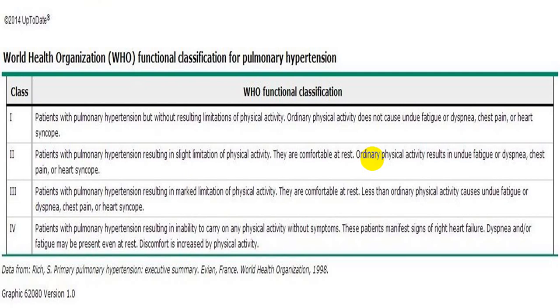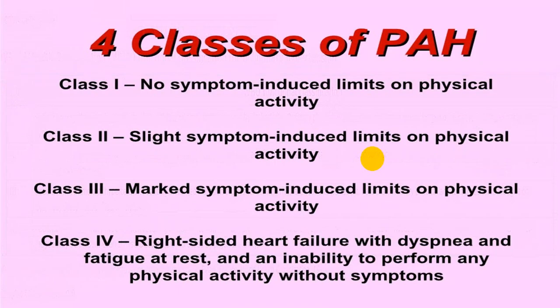1. No limitation to physical activity. 2. Slight limitation to physical activity. 3. Marked limitation to physical activity. And class 4, at bed rest also the person gets symptoms and signs. So class 1 no symptoms, class 2 slight limitation, class 3 marked symptoms and severe limitation, and class 4 right heart failure, dyspnea, fatigue, syncopal episodes, chest pain, etc. even at rest.